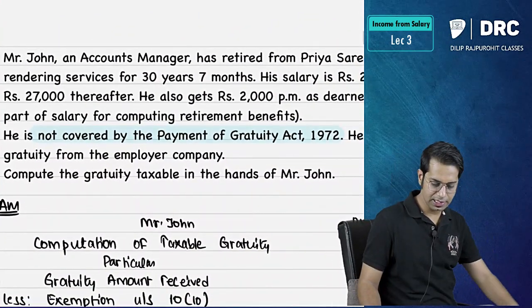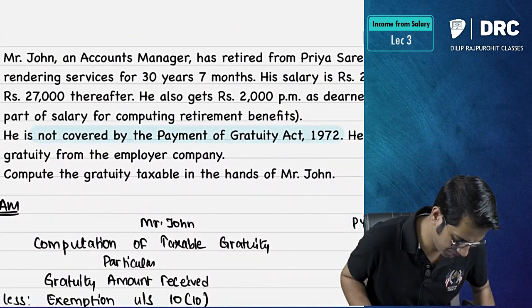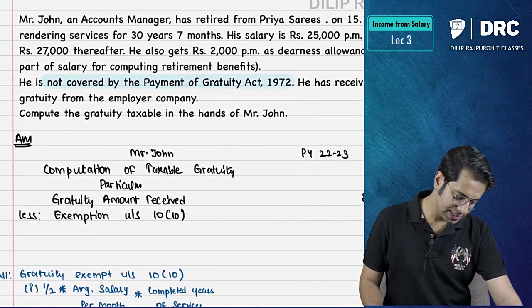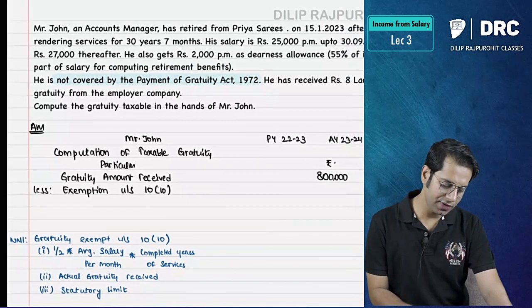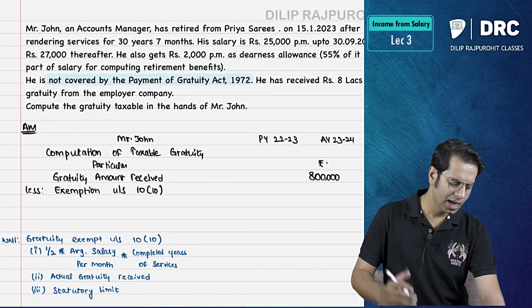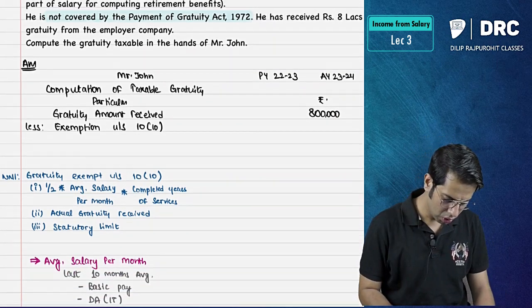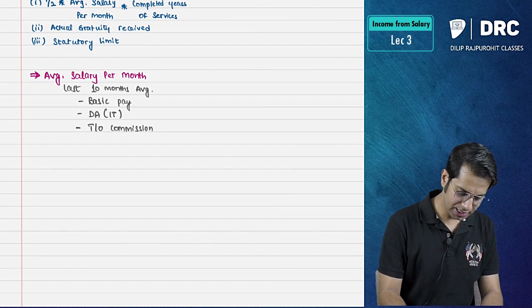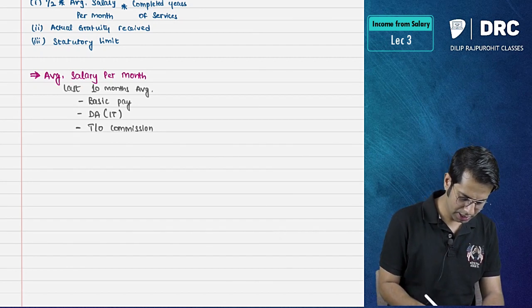Now they say his basic pay was how much? They say that his basic pay was 25,000 till September and after that it became 27,000 and his dearness allowance was same, 2,000 rupees. So basic pay is how much, sir, for our computation?